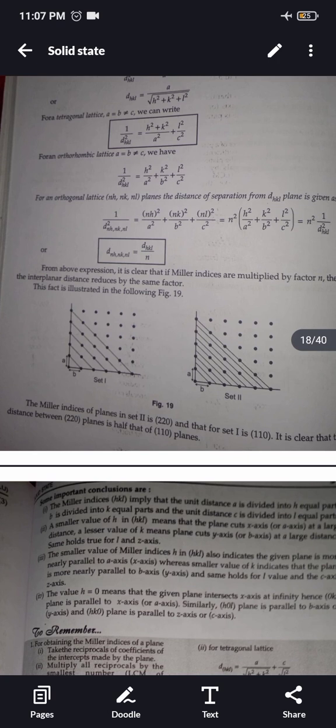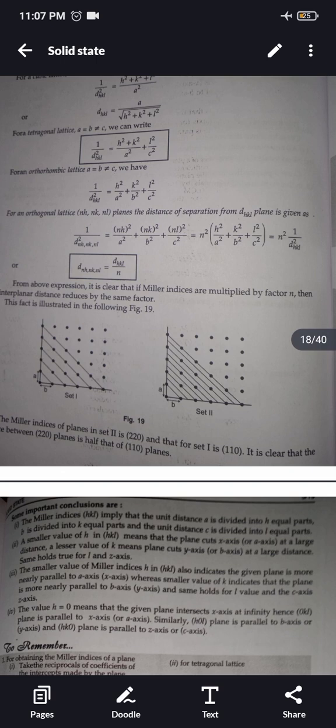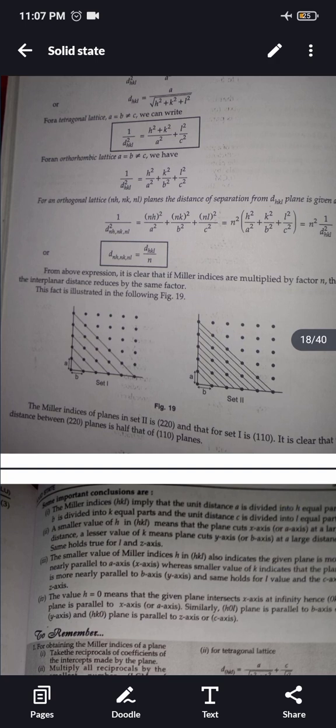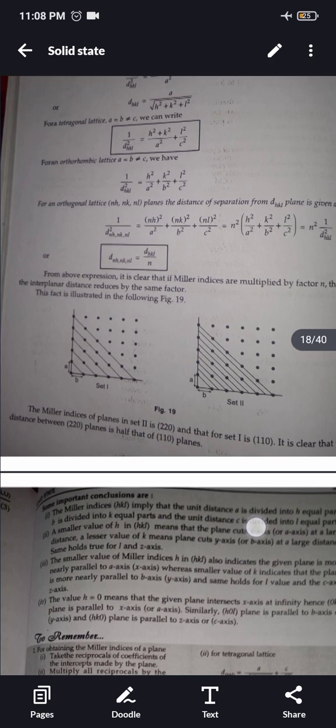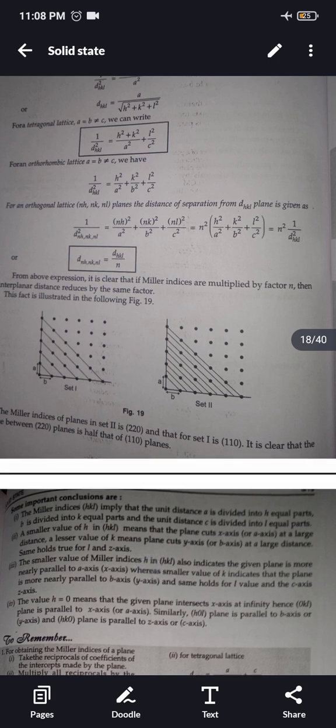Some important conclusions. The Miller indices imply that the unit distance a is divided into h equal parts, b is divided into k equal parts and c is divided into l equal parts. A smaller value of h in hkl means that the plane cuts the x-axis at a larger distance. A smaller value of k means the plane cuts the y-axis at a large distance. The same holds true for l and the z-axis. The smaller value of Miller index h in hkl also indicates the given plane is more nearly parallel to the a-axis or x-axis, whereas a smaller value of k indicates that the plane is more nearly parallel to the b-axis.